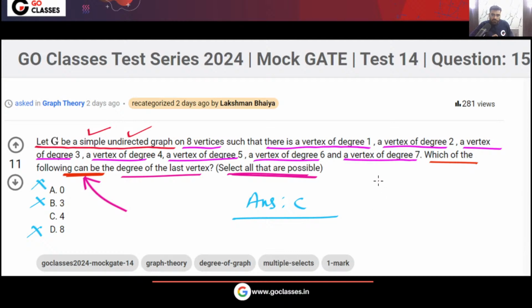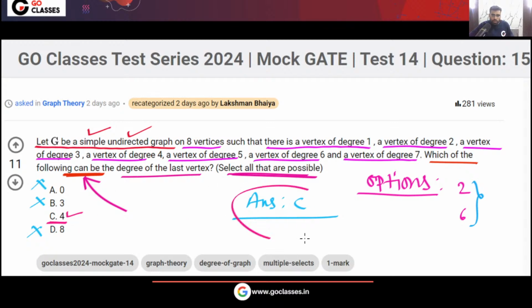So if I give you some more options, for example this one and this one, will you tick it? You eliminated options A, B, D, and you got your answer, option C.